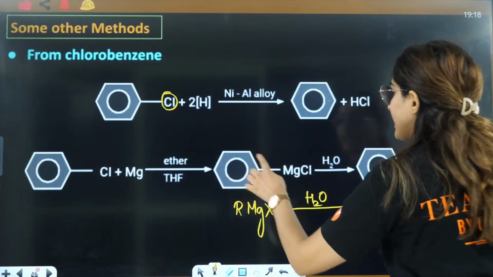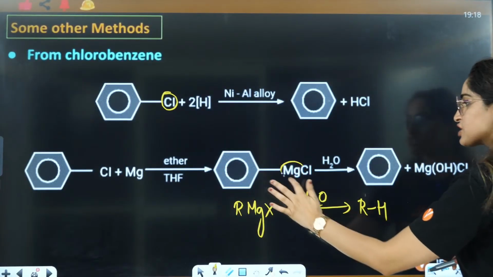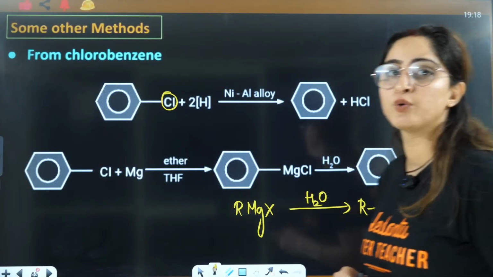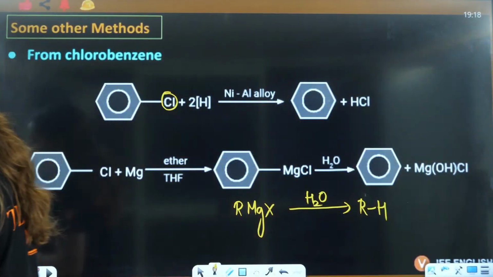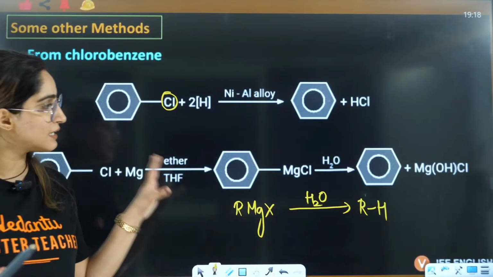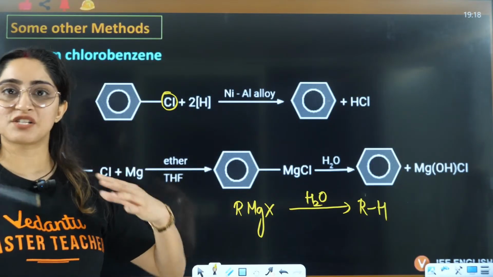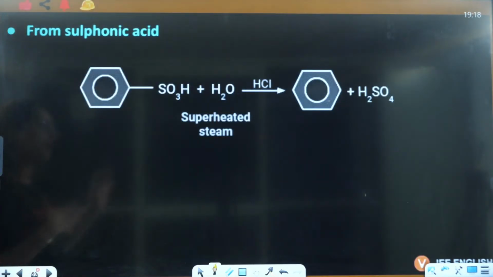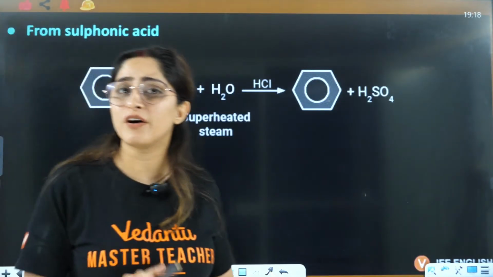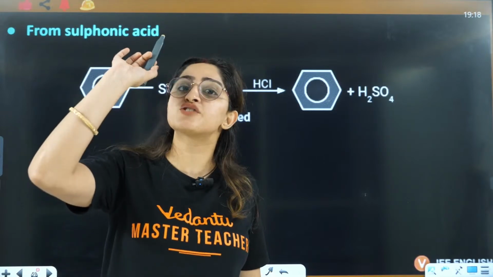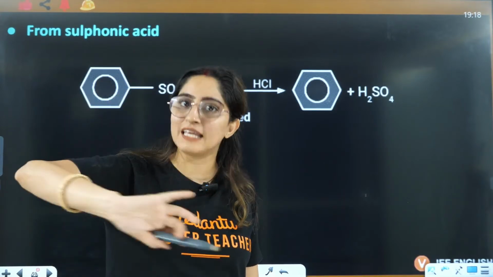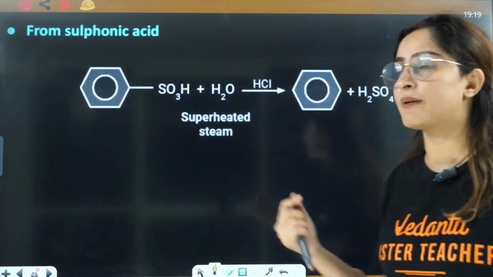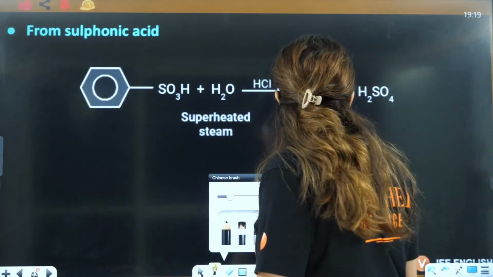So here you will have the elimination of MgX and the addition of H, which leads to the formation of benzene. Do you remember that? These are the same reactions repeated in different ways. That's why this is the first chapter. By the time you reach aldehydes and ketones, you will find it easy because you will have the habit of repeating them again and again in other chapters.